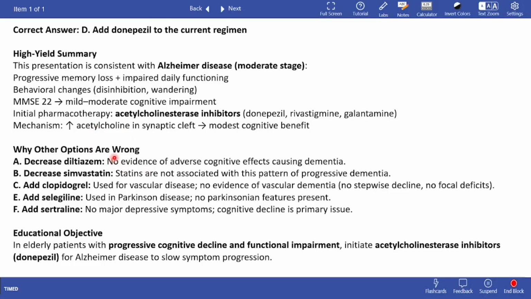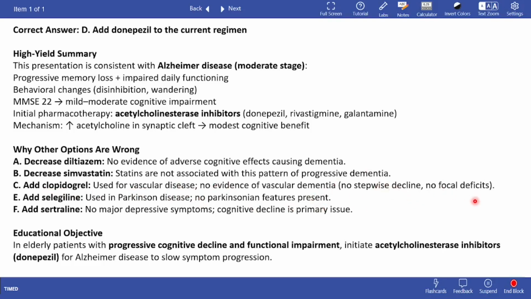Why are the other options wrong? Because diltiazem has no evidence of adverse cognitive effects causing dementia. It's a calcium channel blocker. Simvastatins are not associated with progressive dementia. Again, statins are safe. Clopidogrel is used for vascular disease and has no evidence of vascular dementia.